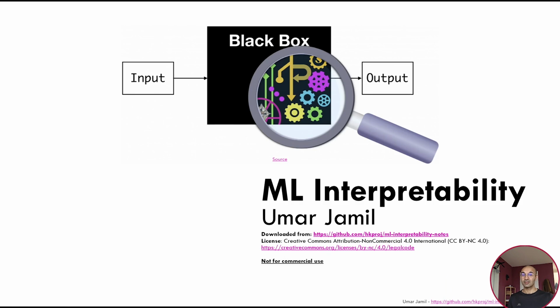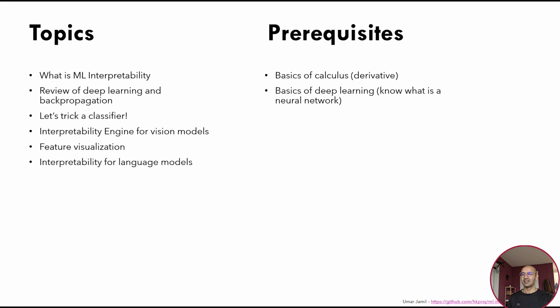Today we are going to talk about machine learning interpretability. Let's review the topics of today. I will be starting by introducing what is machine learning interpretability. Then we will review deep learning and backpropagation because they are needed for us to understand the rest of the videos and the topics. Then we will see a nice little trick, so how to trick a classifier.